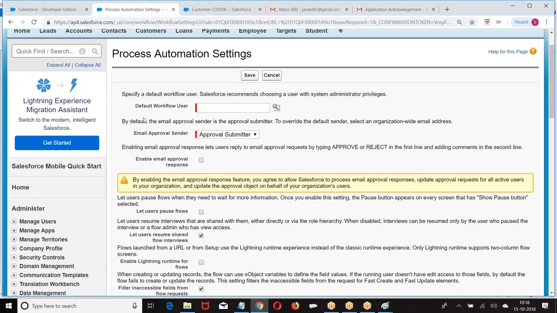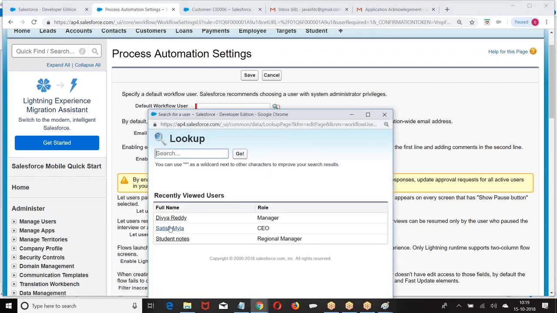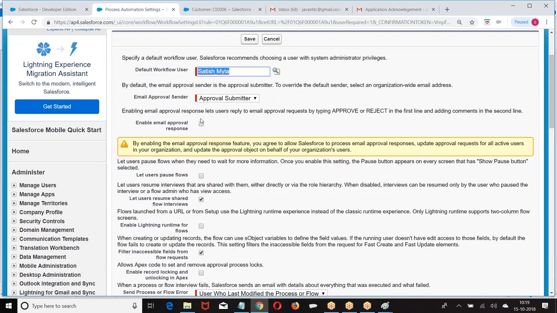Now, if it is immediate, the rule runs like the person who is creating the record, like Satish. But you are saying run this after 3 hours. After 3 hours, I may be active, I may be inactive. So after 3 hours, run the rule like whom? Right now, Satish is creating the record, so the workflow rule will run like Satish only. But when you say run the rule after 10 days, after 10 days, run the rule as whom? That user is called the default workflow user.